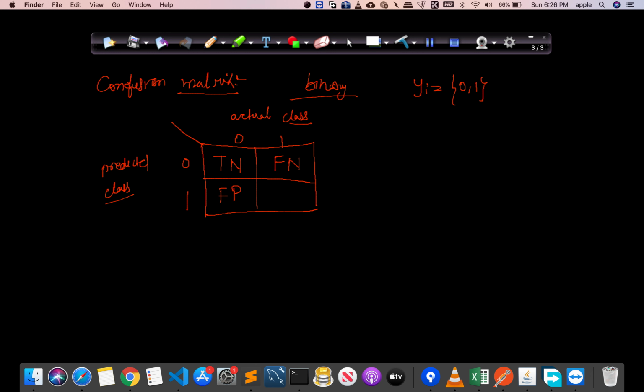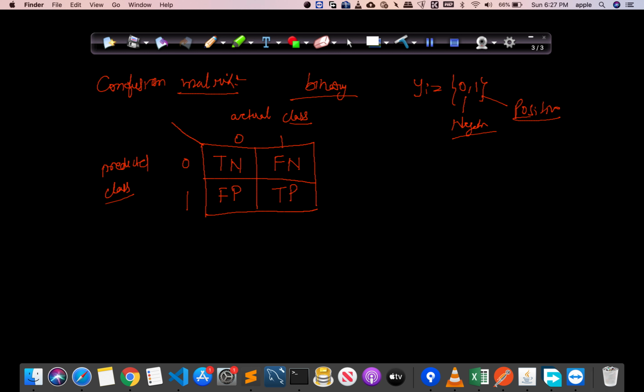See, here 0 is negative, just for the sake of mentioning, 0 is negative and 1 is positive. From now on, whenever I say positive, that means class 1, and whenever I say negative, this is class 0. Now this is false positive because this was actually belonging to negative class, but the model is making it to belong to positive class, that's why this is false positive. Now this is true positive because the point is actually belonging to class 1, and the model has also predicted that point is belonging to class 1.